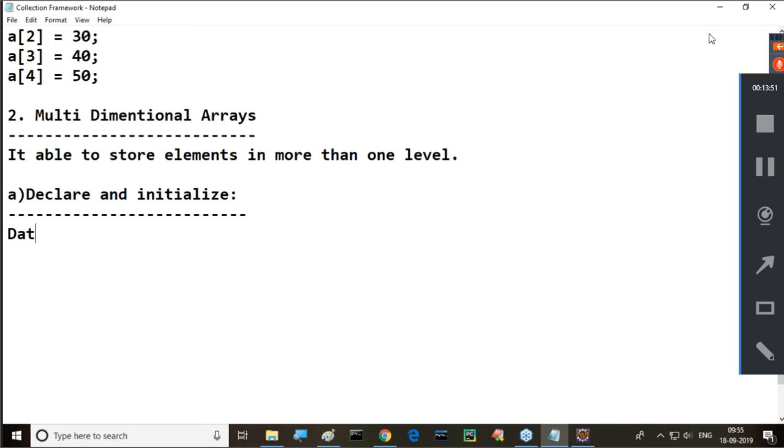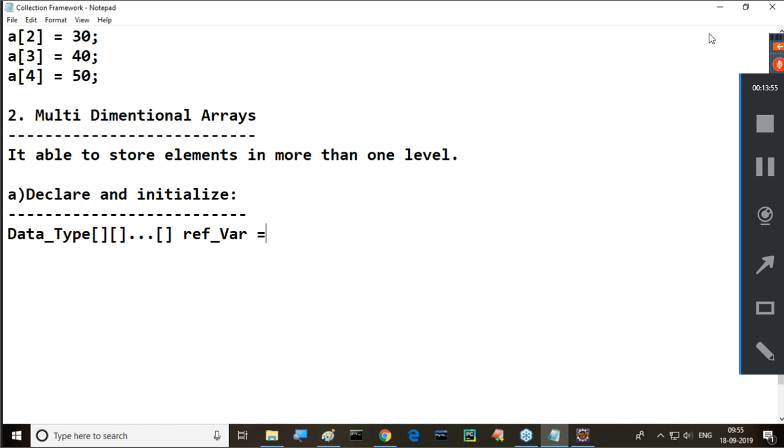Now tell me, declare and initialize. First of all, we need to take the data type. I want to provide a 2-dimensional array, or if you want the syntax for a multi-dimensional array, this is the first dimension, the base dimension. This is the 2nd dimension, and so on. How many dimensions we want to maintain, we can provide. Data type, then dimensions. Multiple dimensions exist here. That's okay, fine. Next one?